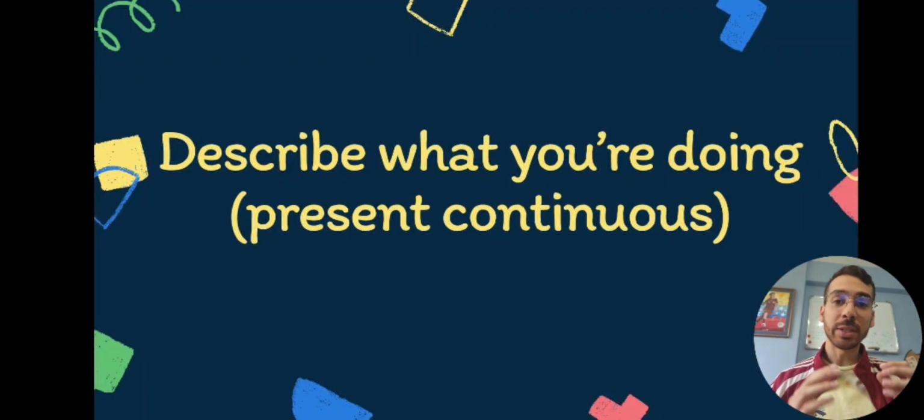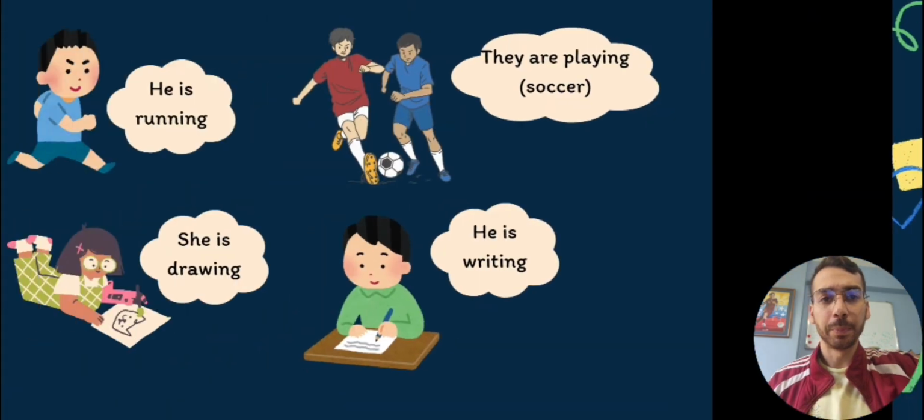Today we're going to learn to describe the activities that you're doing at the moment and talk about future arrangements or plans that we have with other people. Let's look at some examples.